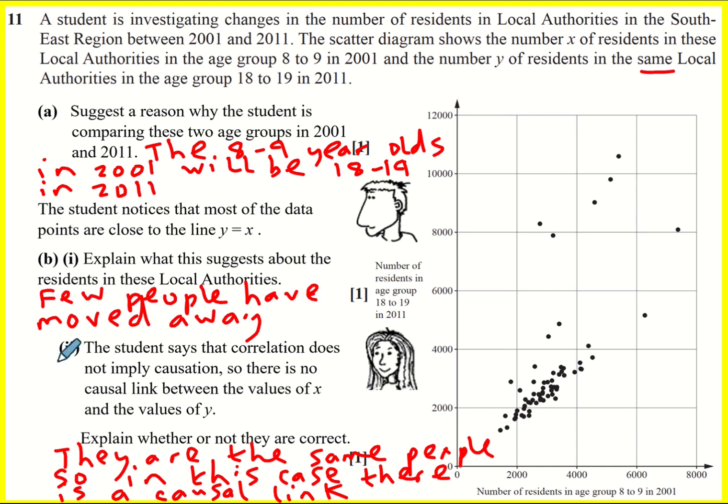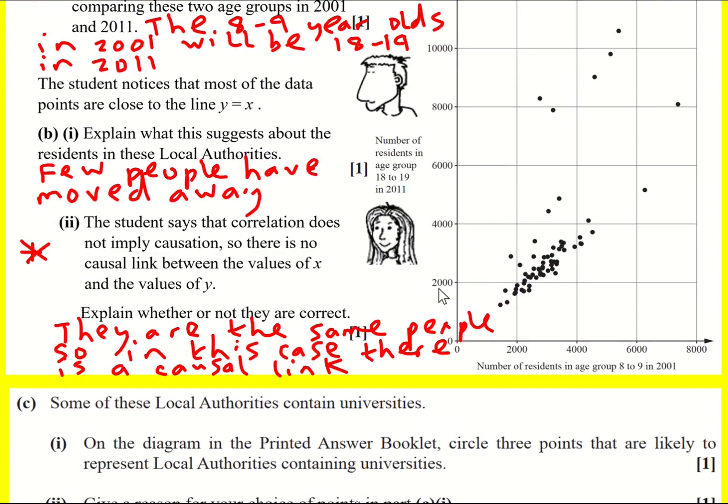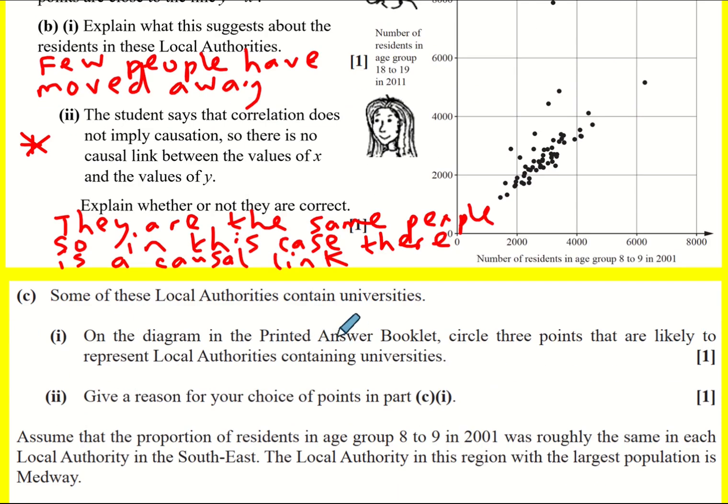Anyway, it's quite a complicated one, because normally you just learn that correlation does not imply causation, but this is actually flipping it around and saying, yes, that's true, but there still can be causation. You just have to be able to justify it through other means, not from the scatter diagram itself. Okay, still got a bit to do.